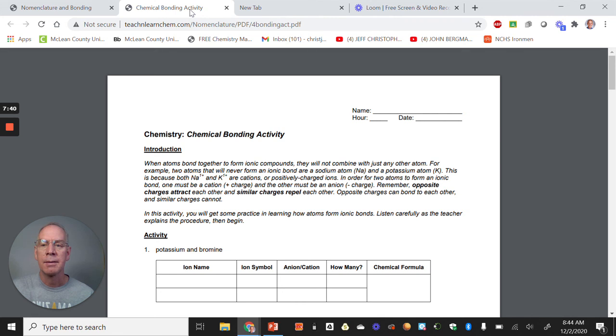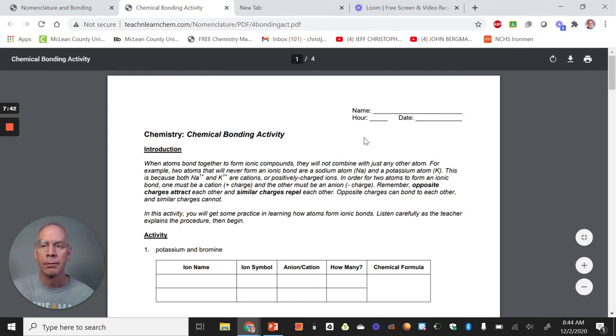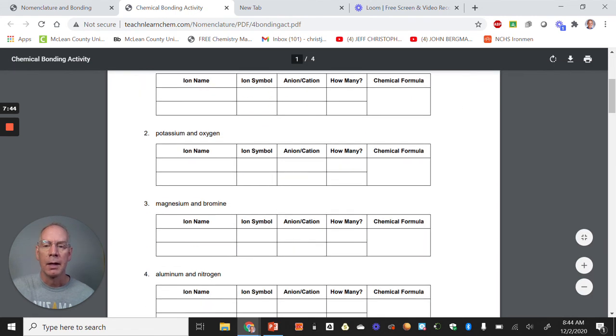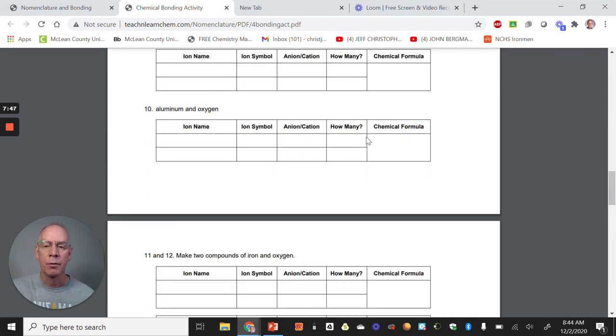All right, last thing I'll show you is just maybe the worksheet for that. So there is a chemical bonding activity. It looks something like this. Hopefully it's in your packet. Again, you're welcome to do that if you want for practice.